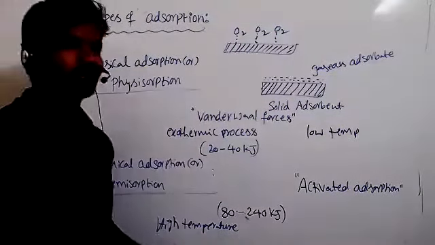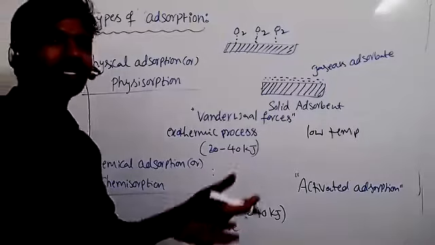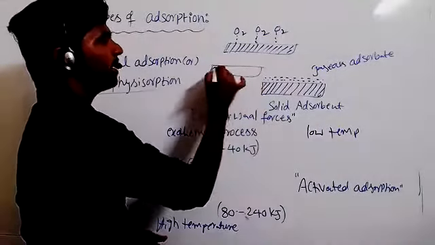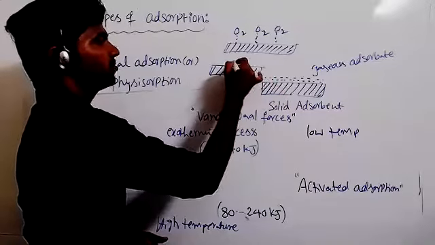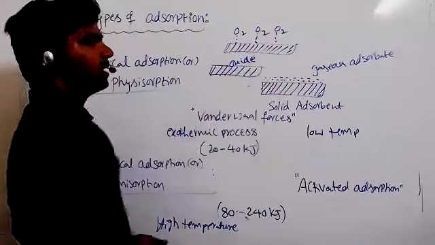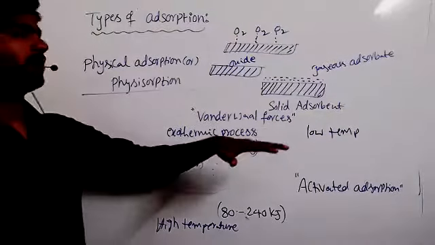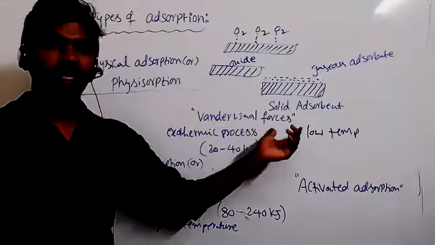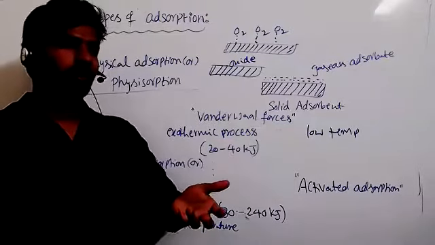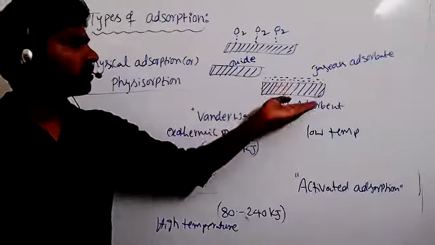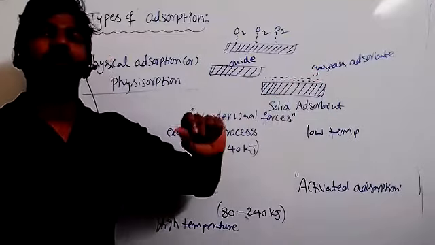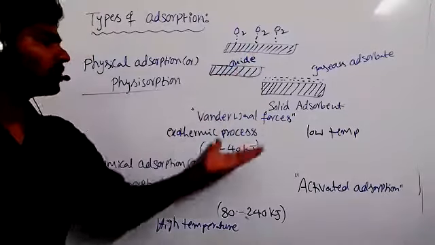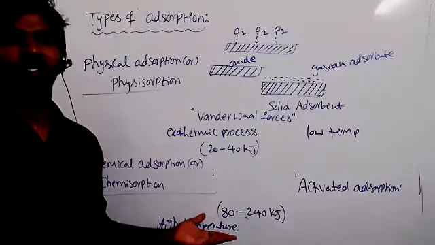Suppose we supply some energy, nothing but some activation energy, then a chemical bond forms. It easily forms a metal oxide. And even hydrogen also: when some amount of hydrogen is adsorbed on a solid metal through weak van der Waals forces, by increasing temperature the force of attraction between the adsorbent and adsorbate increases by forming a chemical bond. So here we can say by increasing temperature, physisorption changes into chemisorption.